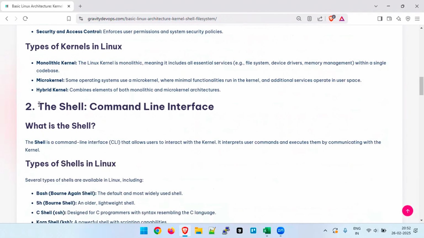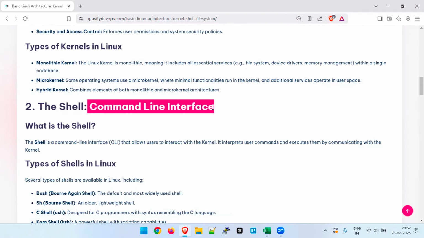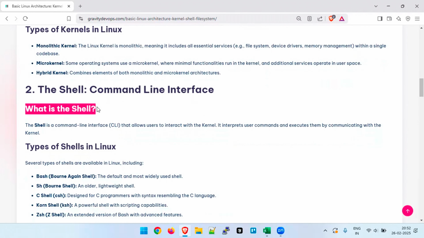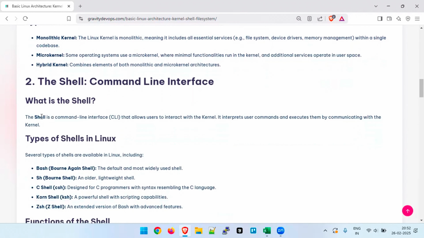So let's talk about the shell as well. The shell is the CLI, the command line interface, to run your commands. So what is the shell? The shell is a command line interface that allows users to interact with the kernel. If you want to interact with the kernel, how can you interact with it?